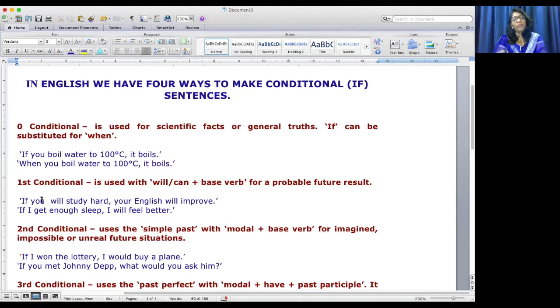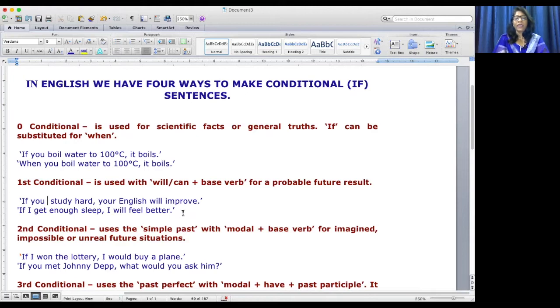So please make a note, after if, you need to get the subject, and please do not use will, and get the main verb, the first form. If you study hard, your English will improve.